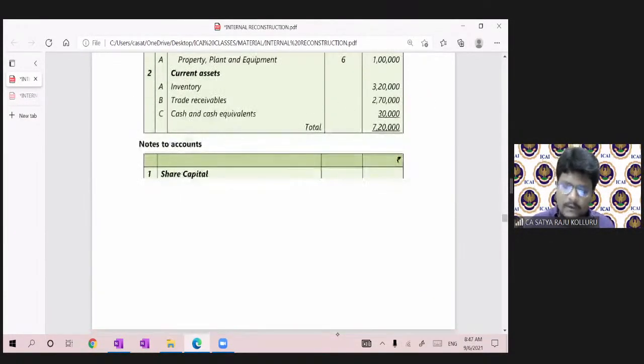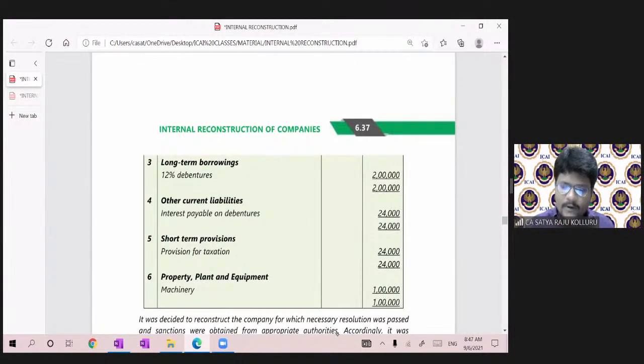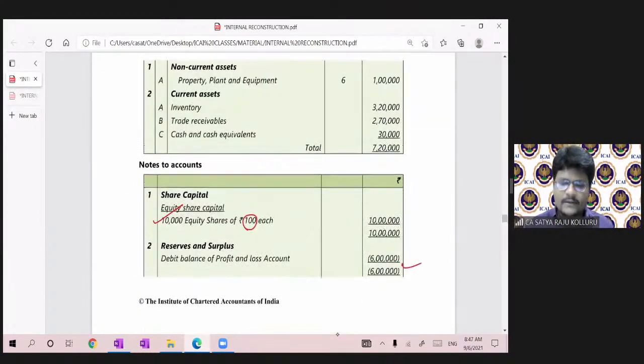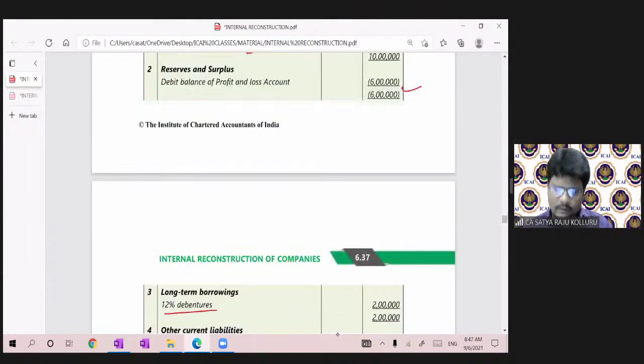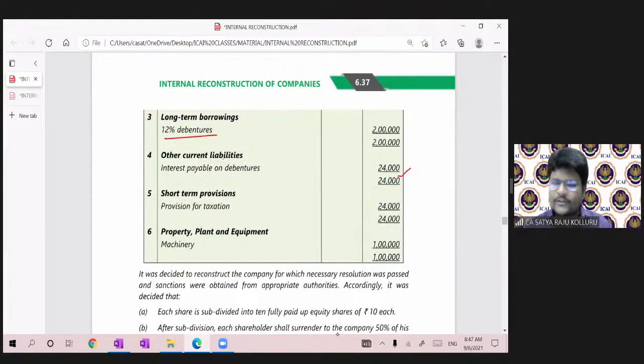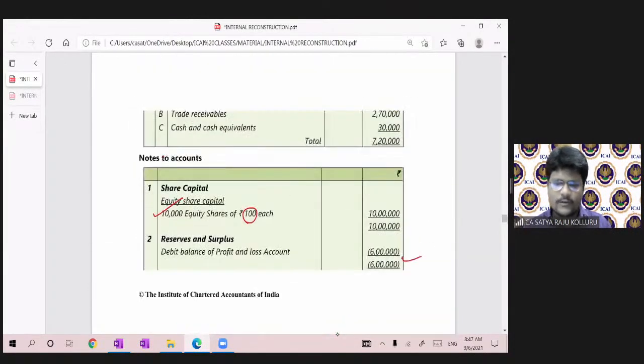Then long-term borrowings, note number 3: 12% debentures exist. Then other current liabilities: interest payable on debentures, that is outstanding interest. Next, short-term provisions were given, which were 24,000. So what are the short-term provisions? Let's see. Provision for taxation was given as a short-term provision.